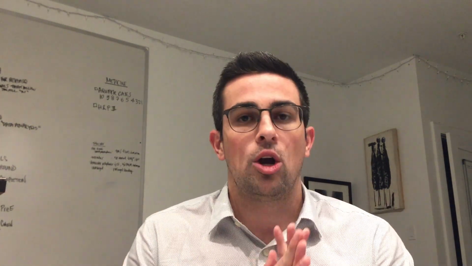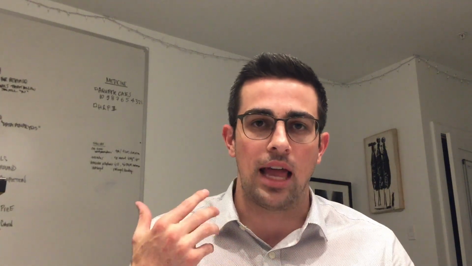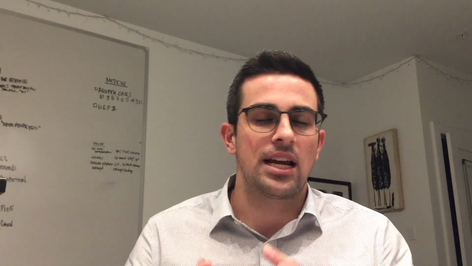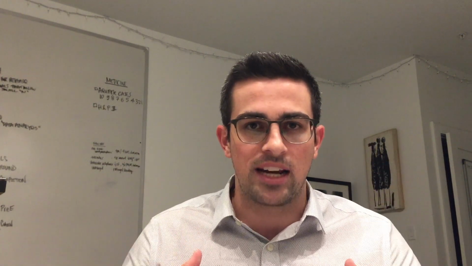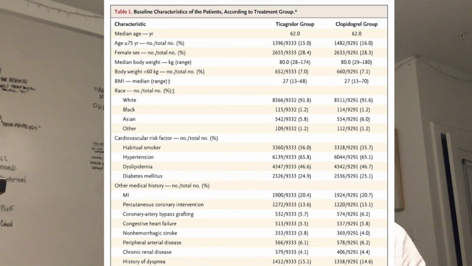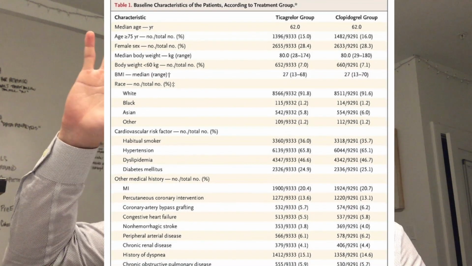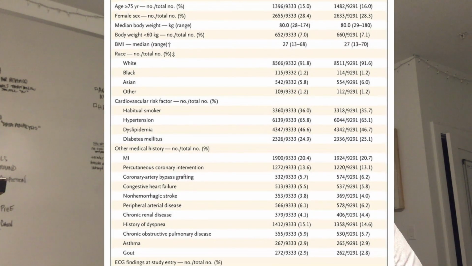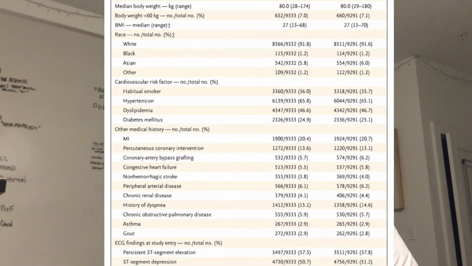So they came with a disease. How are they going to prevent it? Well, the two options they were going to give them were Clopidogrel and Ticagrelor. After giving these two drugs randomly, there were some caveats to this, but pretty much it was randomized. And here's the data that you want to look at to ensure that there was a randomization between the Clopidogrel and the Ticagrelor study. So this shows us the mean, the sex, what other things were there?